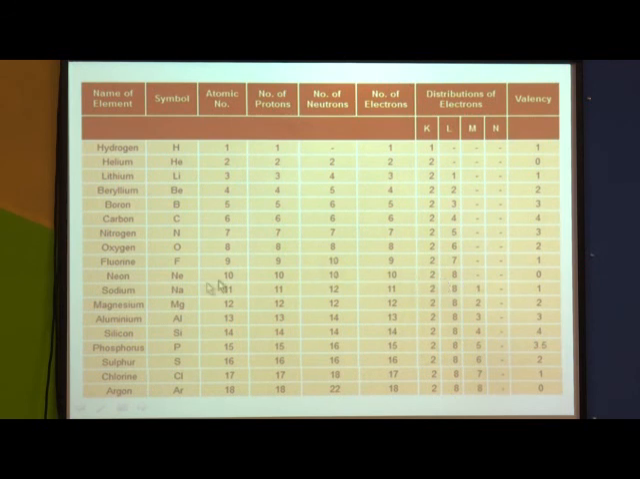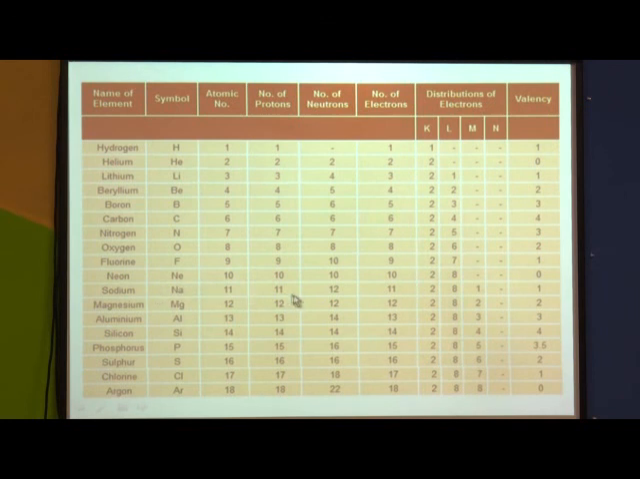Next element is neon with atomic number 10, 10 protons, 10 neutrons, 10 electrons. Arrangement of electrons is 2, 8. Here the second shell is also completely filled. Octet is completed. So, the valency is 0.